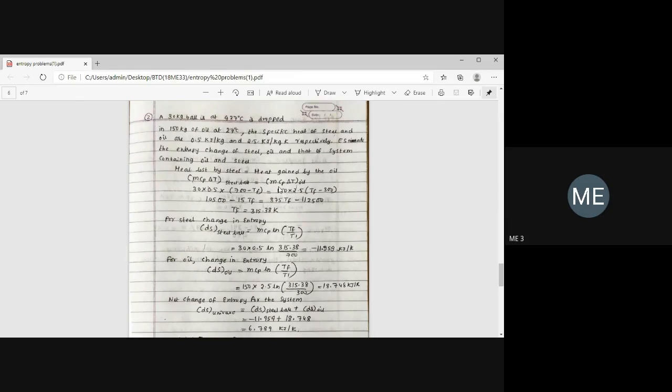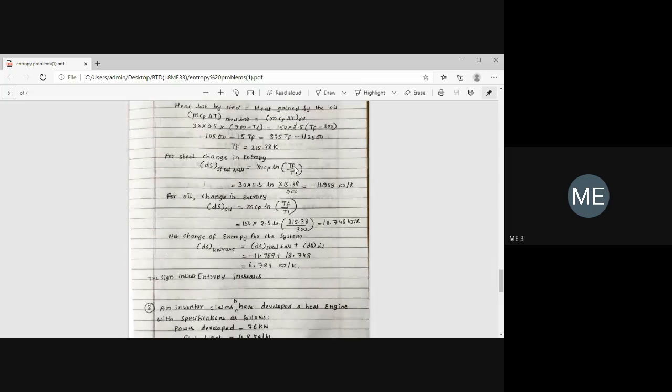Equals 150, that is mass of oil into c_p, specific heat of oil, into delta T. That is TF minus 300. So 700 minus TF equals TF minus 300. TF is the equilibrium temperature and 300 is the temperature of the oil. After solving, we get TF as 315.38 Kelvin. This is the most important. In the previous problem it was given; in this problem it's not there. You have to find out the equilibrium temperature.